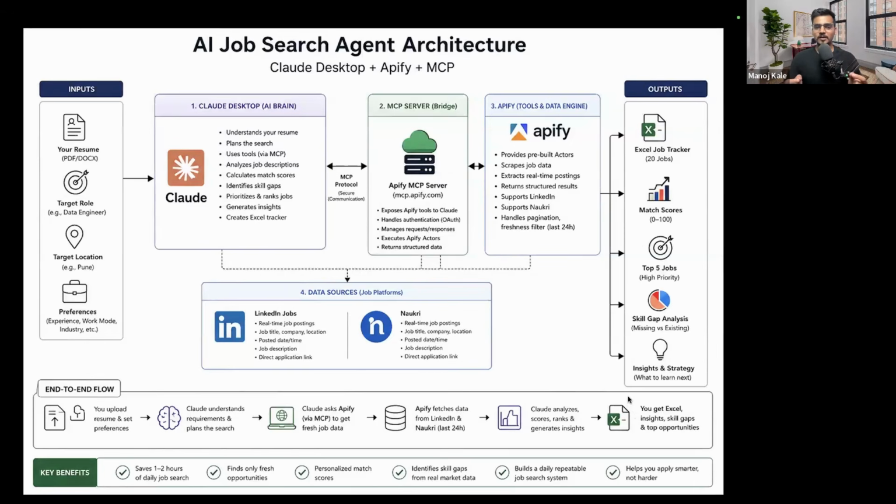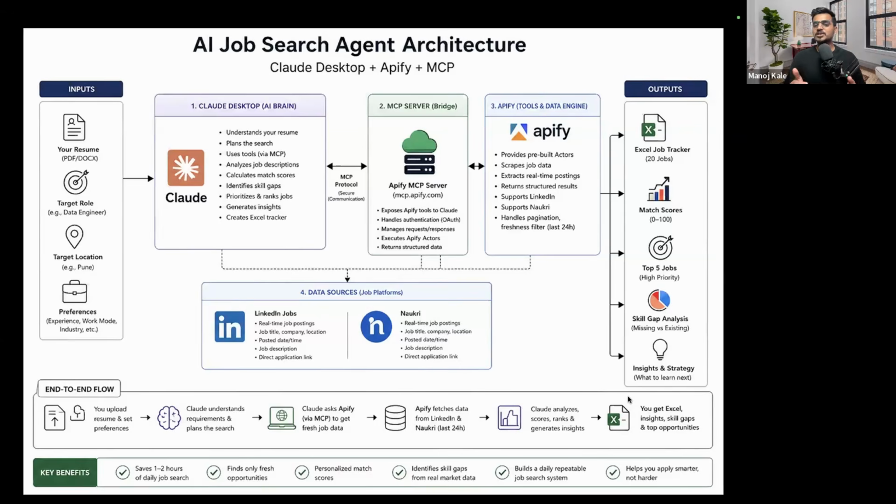We will use Claude. Claude is one of the AI models that we are going to use to search jobs for you for the last 24 hours, and Claude will use an API. You might ask, Manoj, what is an API? An API is nothing but the extension that you are going to use.